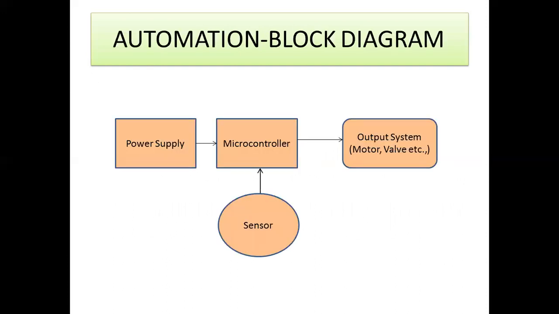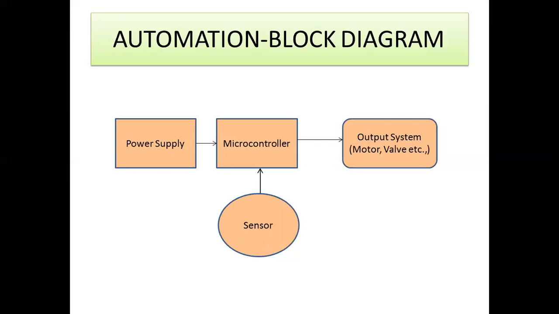And this is the overall block diagram of automation. So automation comprises four things. One is power supply, sensor, microcontroller, output system. Already told you the power supply is used to give some electrical signals to the microcontroller, and the sensor can send some values or parameters.